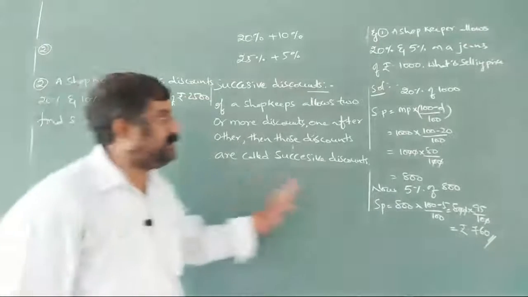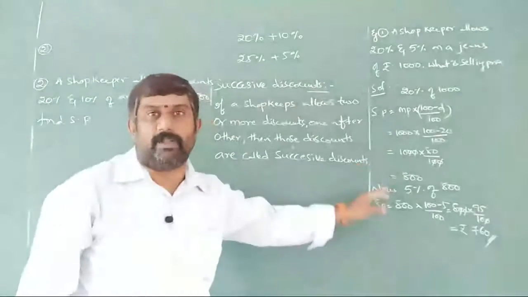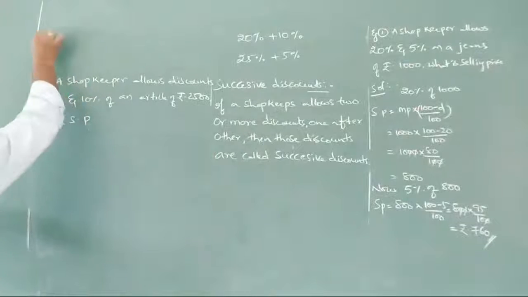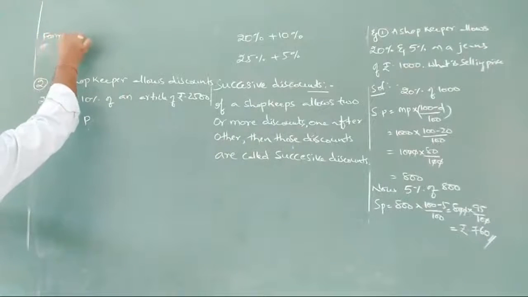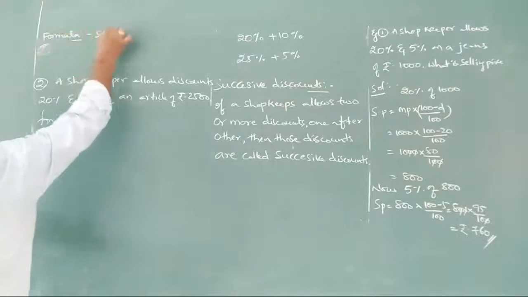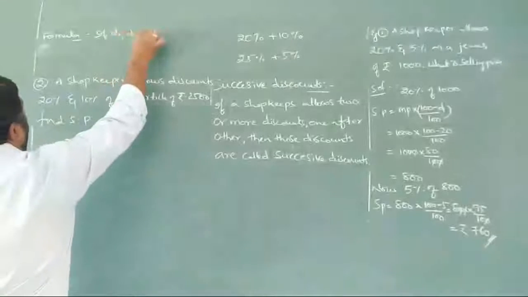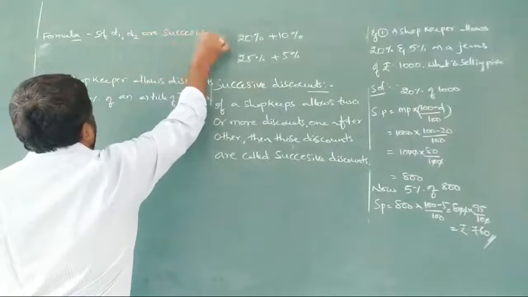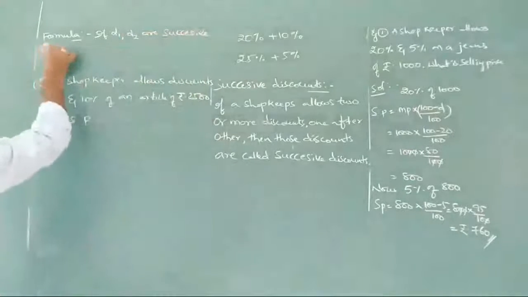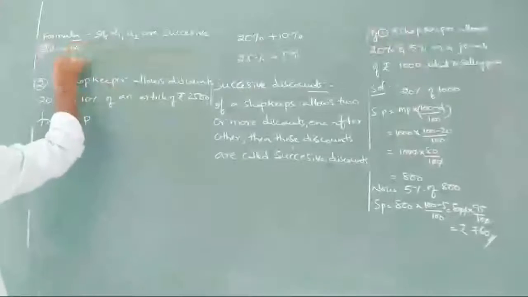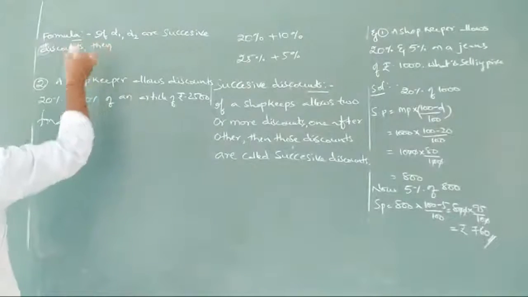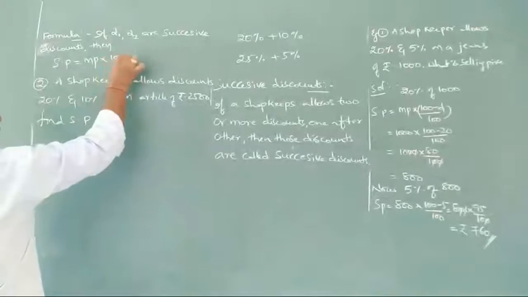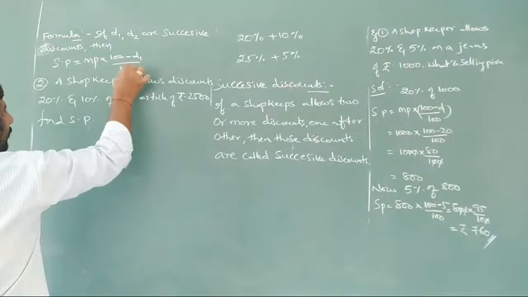So I am not going by this method now. Directly I am going with the formula here. What is the formula here, you observe. If D1, D2 are successive discounts, then SP is equal to MP into 100 minus D1 by 100.